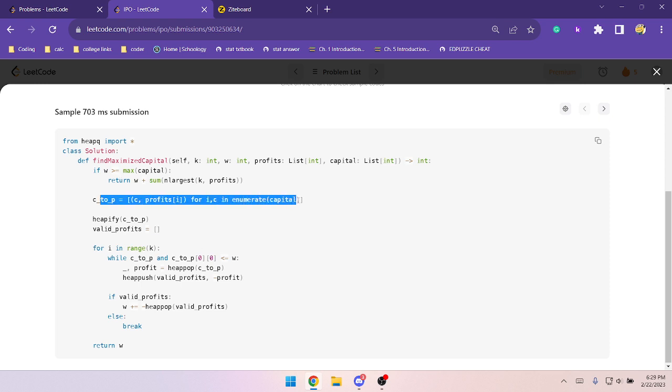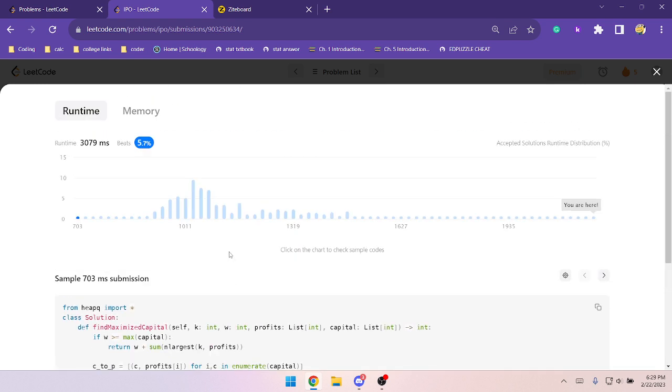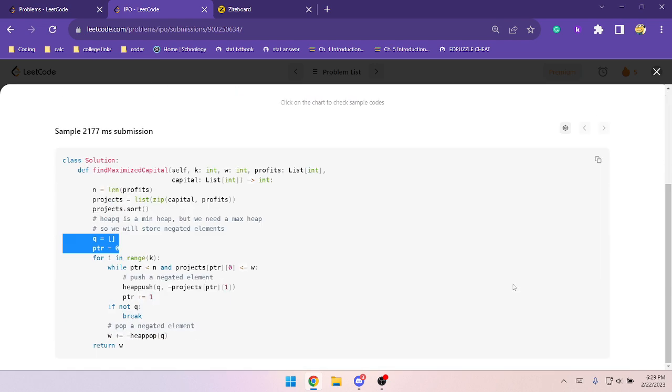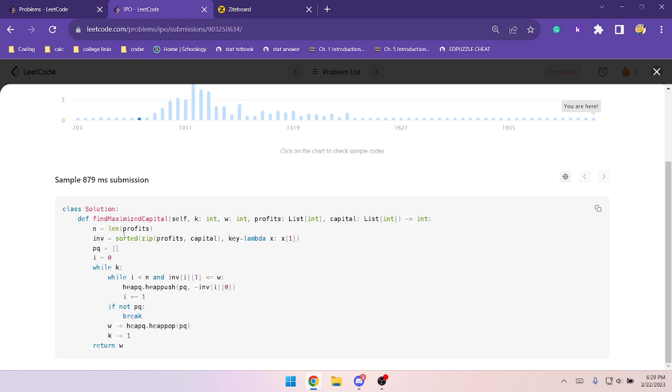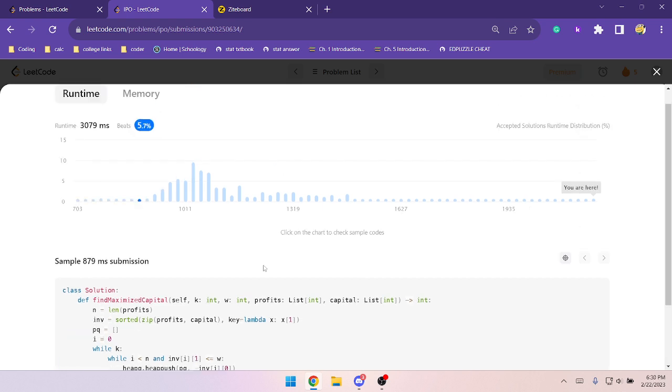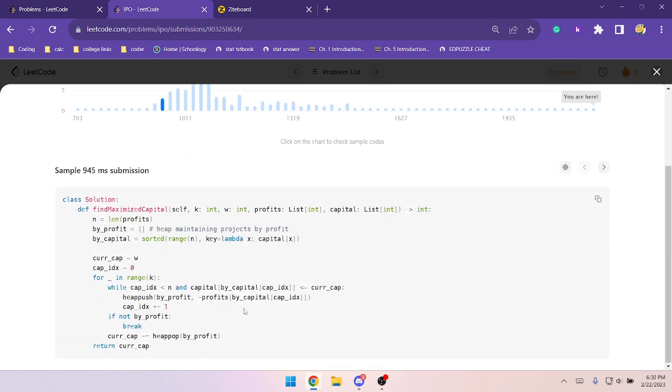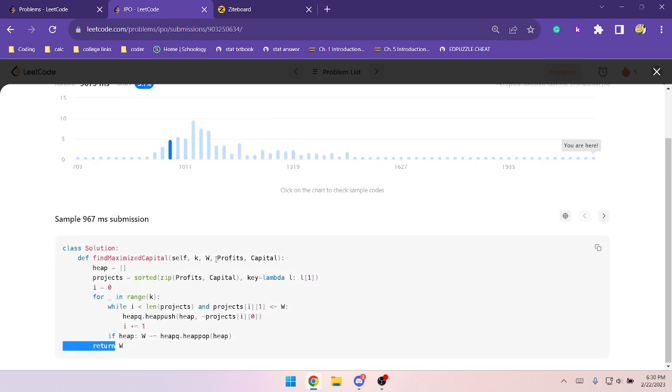Person did something somewhat similar to what I did, I think. No. The person used a heap. The person used a heap to speed up the time it takes, I think. Yeah, everyone used a heap. Dang it, I should have used a heap. Okay, the person sorted it just like how I tried to sort it. And then everyone's just using a heap. Oh, I'm so dumb. I should have used the heap.